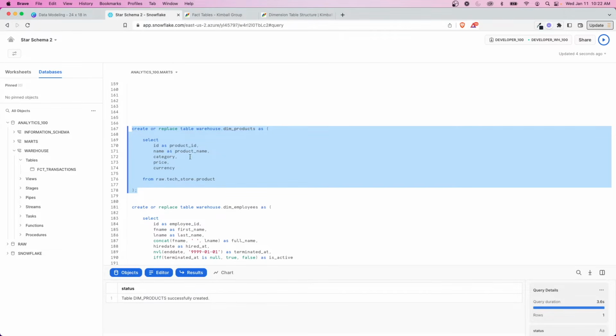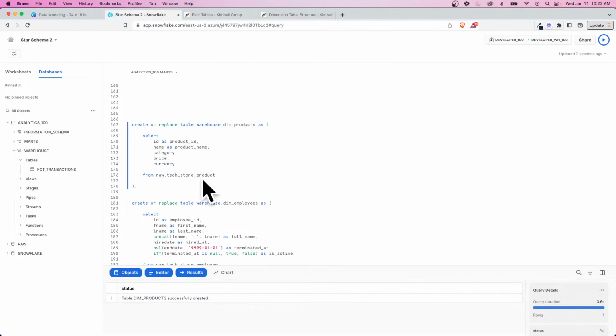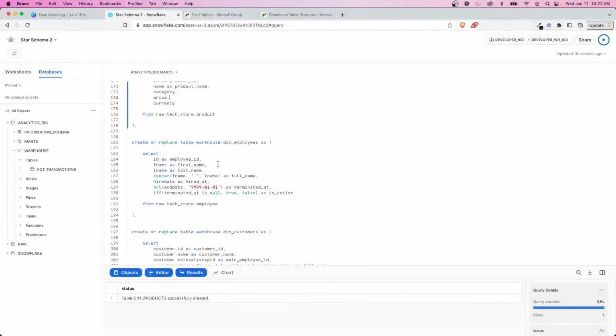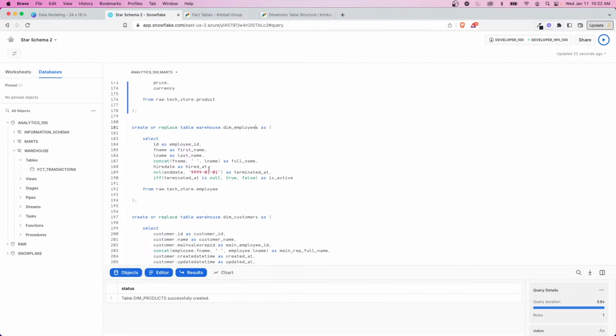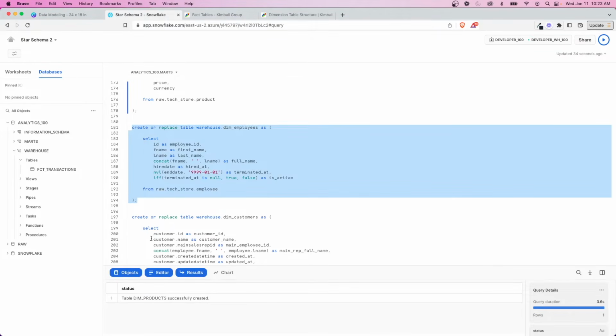Obviously, in a real scenario, you'll probably have more information than this, but this is just what I have. And again, here's the idea of price. In this case, price, you probably will aggregate on it, but it's more of a description of what the product is. Next, we'll create a dim employees table. And the employee will do some light transformation so that this table is easy to join with. There's not extra customization that you need to do. So we'll create this table.